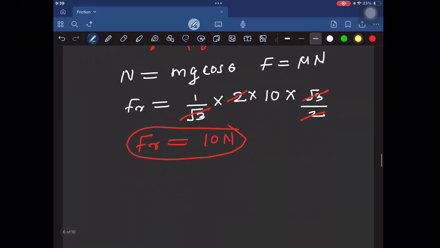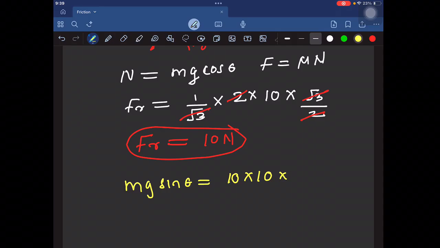M is given as 10 kilogram, so mg is 100. F is not given, but sin 30 is equal to 1 by 2. So N is equal to 100 minus F by 2.